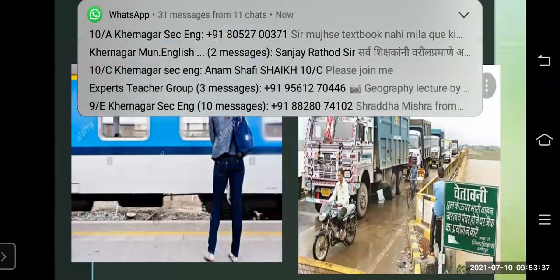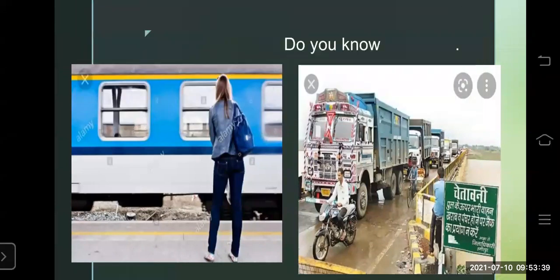If you see this, there is a column given in your textbook called "Do you know?" This column always has a lot of information, and you have to read it to get the required information which is related to your lesson. Remember, students, the related or extra information is always given in this "Do you know?" column.